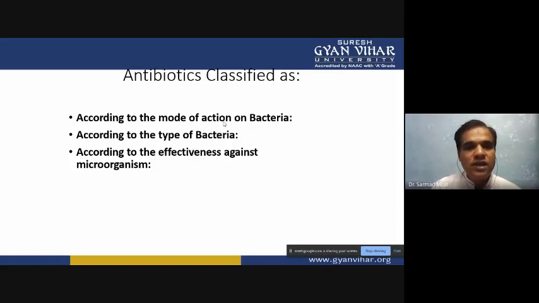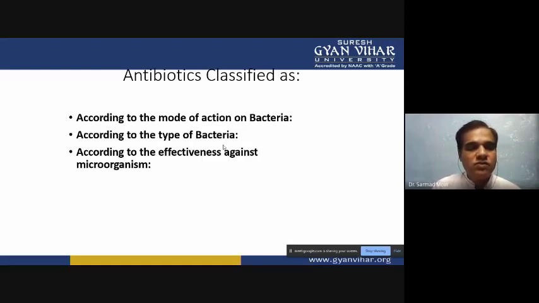Second, according to type of bacteria. Different antibiotics are effective only on a particular type of bacteria; on other types of bacteria they will not be effective. So on the basis of the particular organism on which they are effective, we classify them. Third, according to effectiveness against the microorganism.